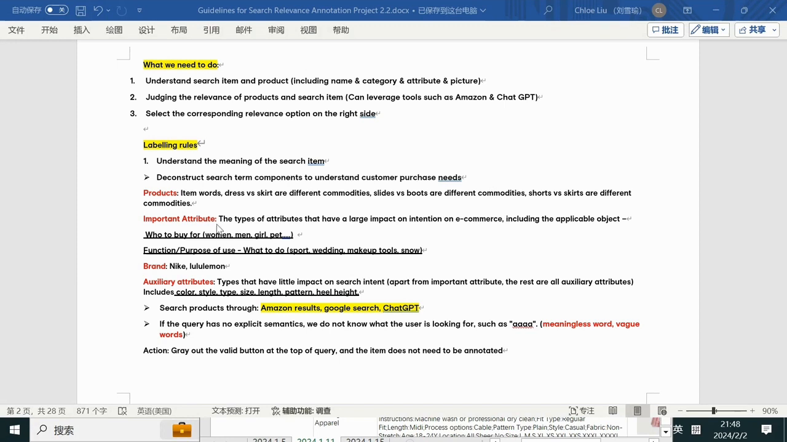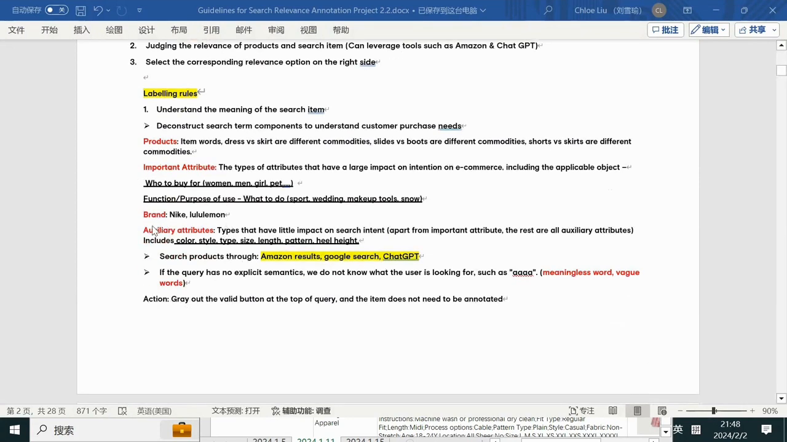Okay, so that's our two important attributes. If the products totally do not meet the requirement of important attributes, then the correlation description is irrelevant. Okay, so these are important attributes. Then let's move on to the next one, brand. And this is a simple one. For example, Nike, Lululemon, they are all brands. And next one are auxiliary attributes. For example, color, style, type, size, length, pattern, high heel. They are auxiliary attributes. They are so simple. So let's move on to the next part.